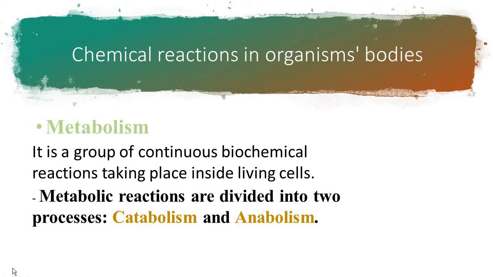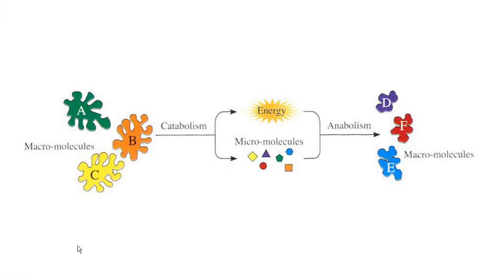Today we are talking about the chemical reactions inside living organisms, which we talked about before. We said every day there is metabolism occurring inside your body, and these two processes of metabolism are catabolism and anabolism. We said that catabolism is the breaking down of food from complex molecules, from macromolecules, into simple molecules, and this process produces energy.